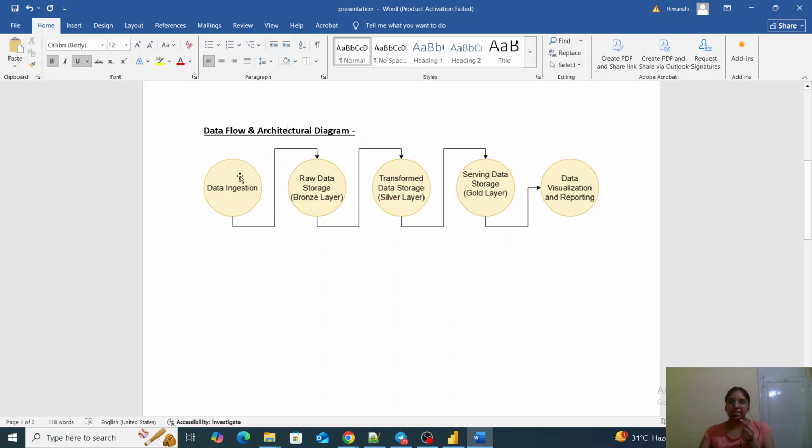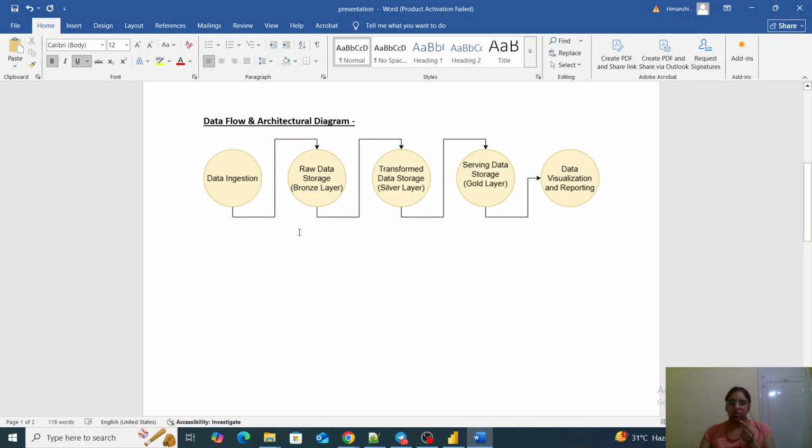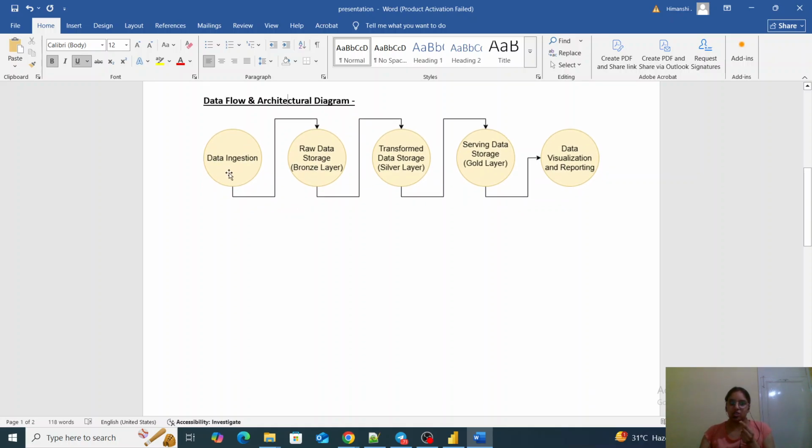This is a very basic flow which I have created for my data flow. To explain that, there is data ingestion, data will be ingested, and then raw data will be captured in bronze layer, transformed data will be captured in silver layer, serving data will be captured in gold layer, and data visualization and reporting will happen at the end.